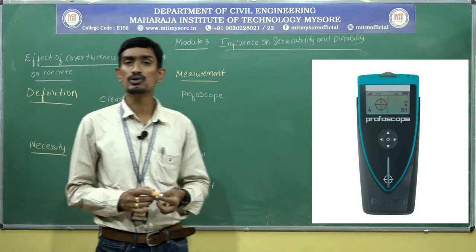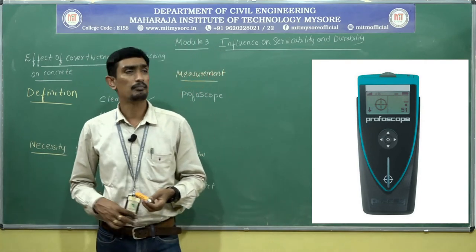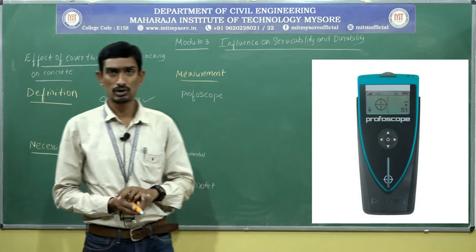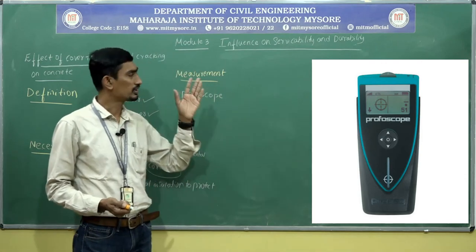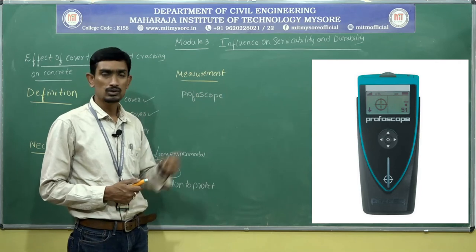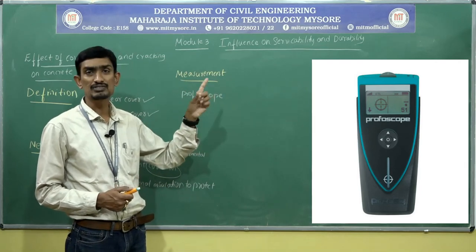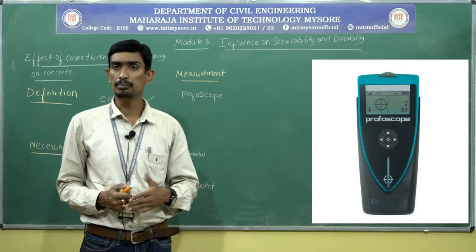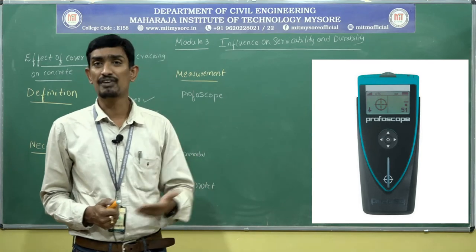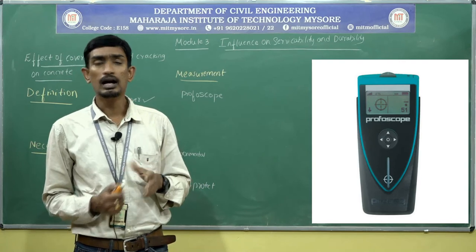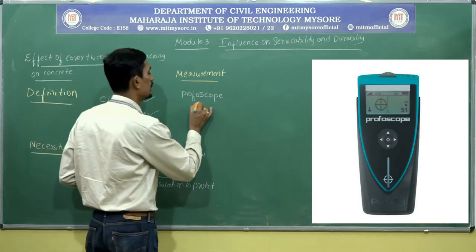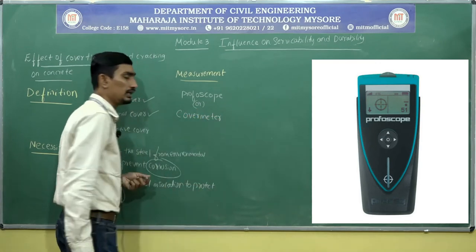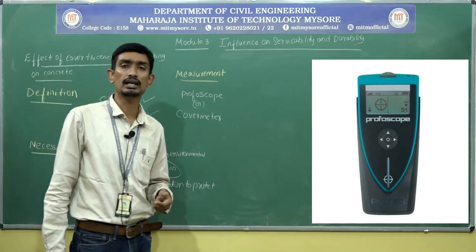This profoscope is manufactured by various companies. The predominant company is Proceq. You can see from the photo that has been showcased over there, that profoscope is from Proceq. Many companies manufacture the profoscope. The Bosch company also manufactures this profoscope. And this profoscope is also called a cover meter. One more name is cover meter. The profoscope is also called a cover meter.